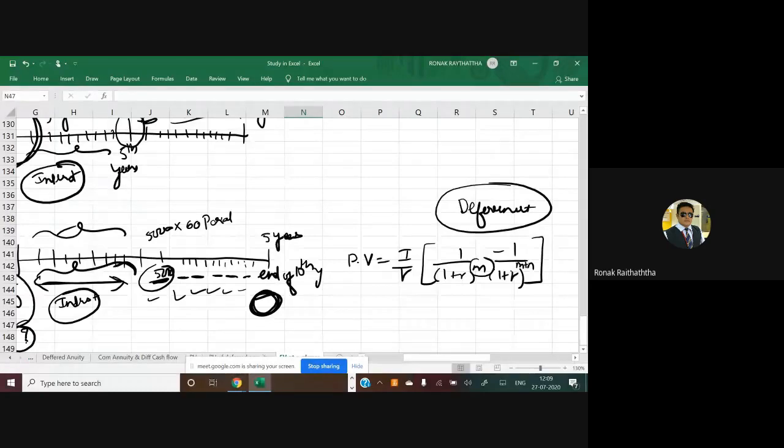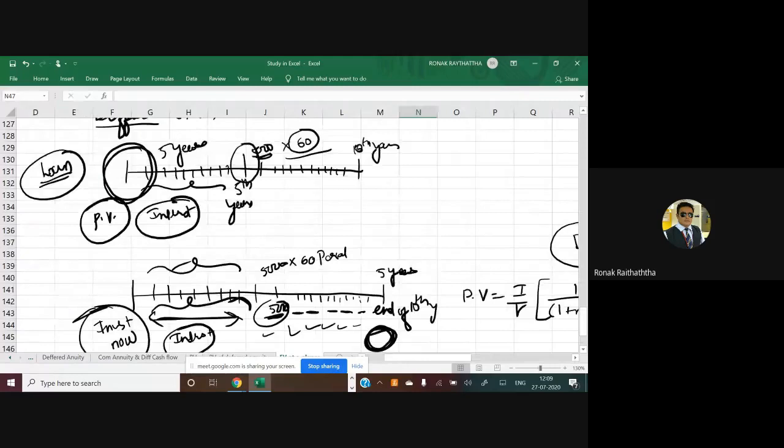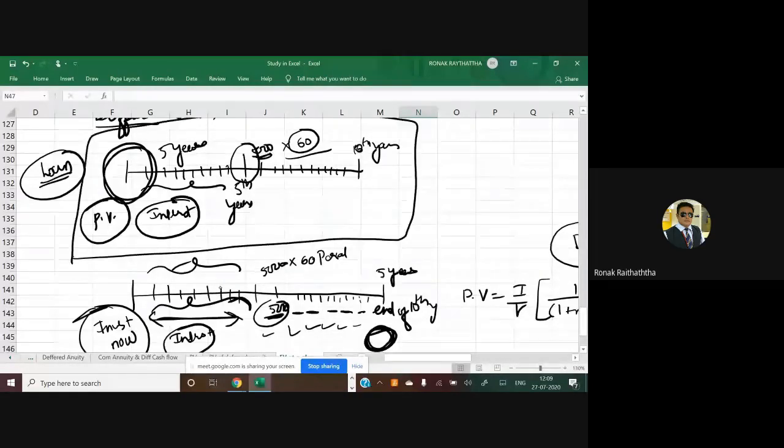So I have clarified these two interpretations. Now I'm asking for this interpretation from your side. Can someone tell me what you have interpreted from this example? Who will tell me? You just need to repeat whatever I have said about this example. Please tell me. Unmute yourself and let me know.